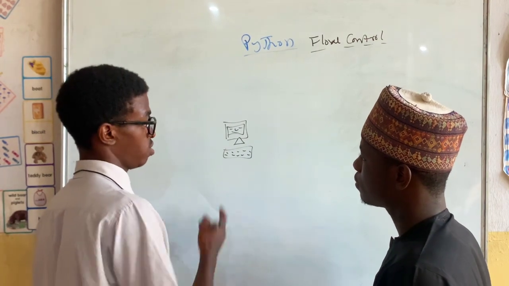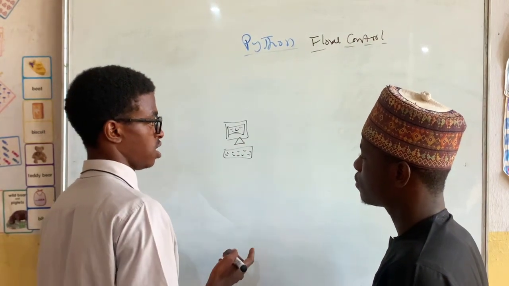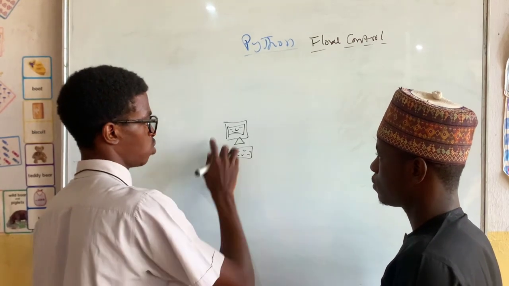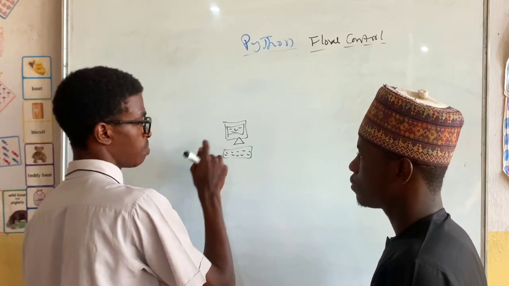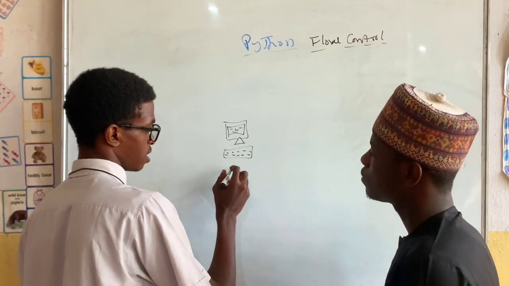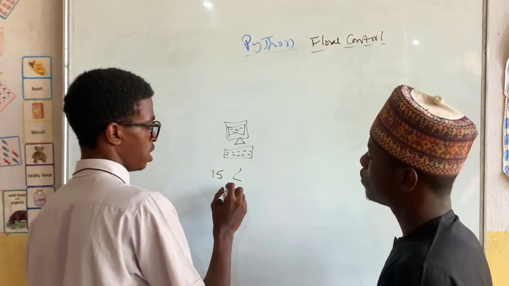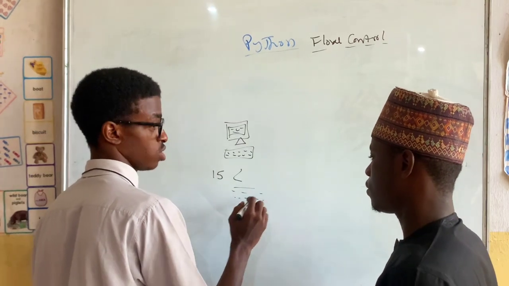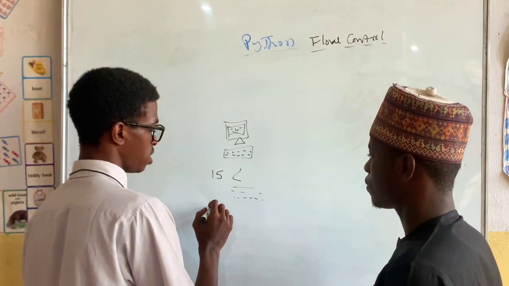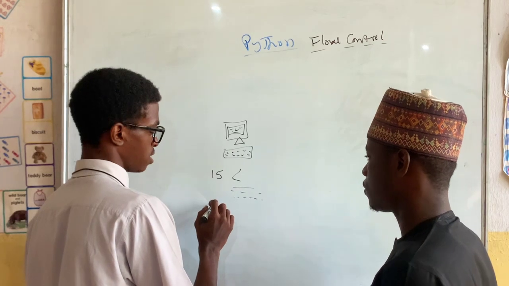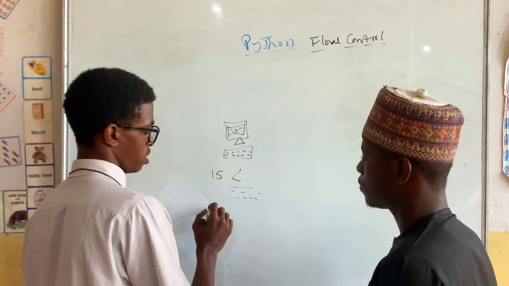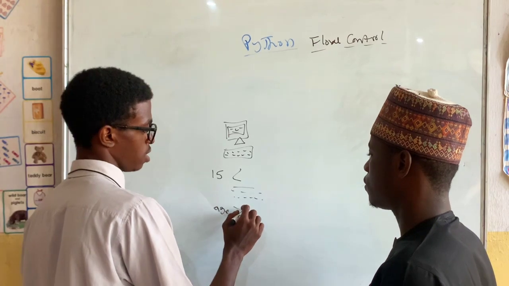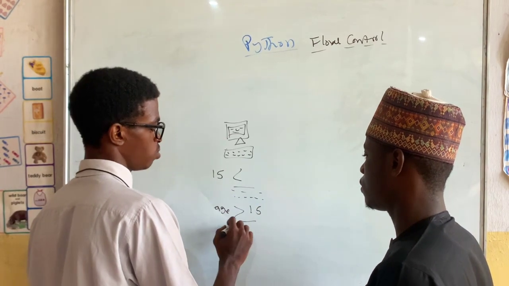When the person tells his age, maybe let's say he says 17, then we instruct the computer: if the person's age is less than 15, then tell him he's a small kid, he doesn't have permission to use this computer. If his age is greater than 15, then allow him to use this computer.